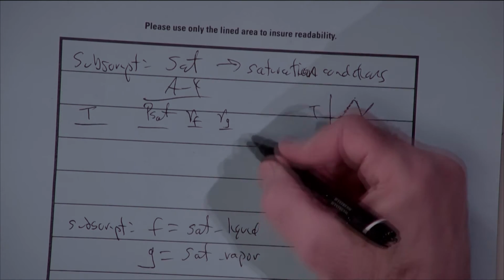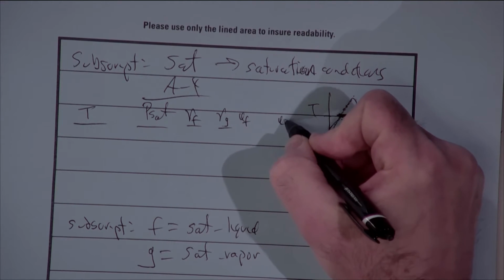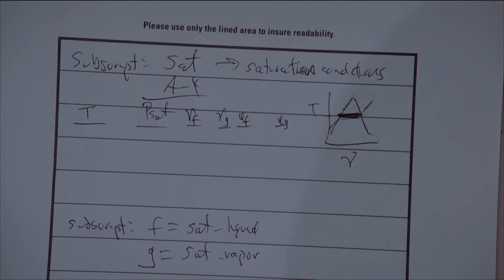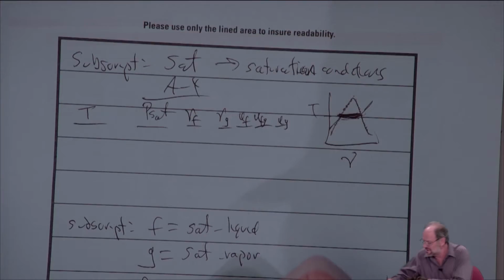Now, please note there's more data, right? There's uf, there's ug. There's also something in between. What is that thing that says evap? It's not saturated liquid, it's not saturated vapor. It has a subscript fg. Hopefully you can read that subscript. If you see the subscript fg, then that's the difference between the saturated vapor and saturated liquid conditions.